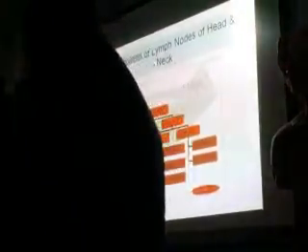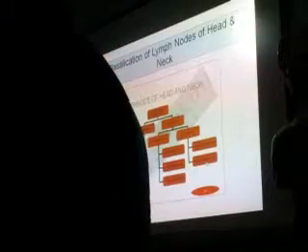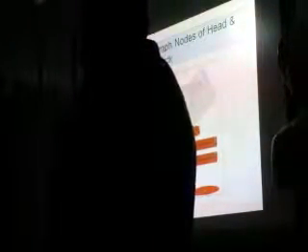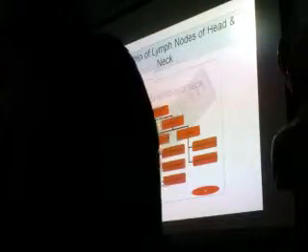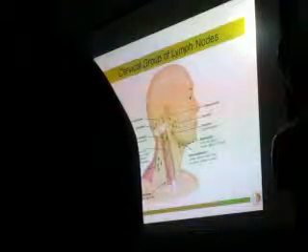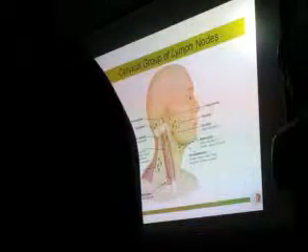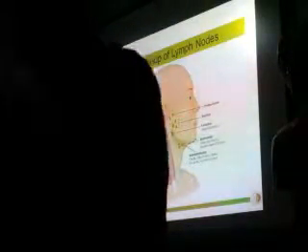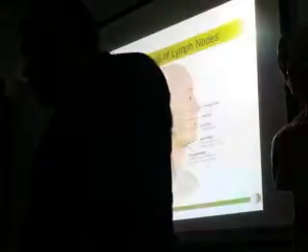The second group of lymph nodes are around the sternocleidomastoid muscle. These are the jugulo-digastric and the jugulo-omohyoid. There are two types, superficial and deep. What you feel are the superficial. What are deep inside are very difficult to feel. They are all around this sternocleidomastoid muscle, usually on the anterior or sometimes on the posterior side of this muscle. So they are classified into superficial and deep, and they are the jugulo-digastric and the jugulo-omohyoid groups of lymph nodes. Okay.